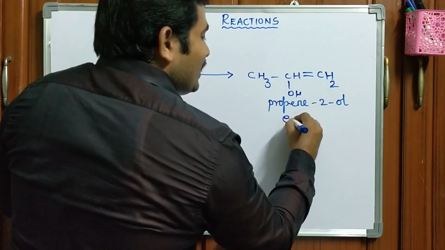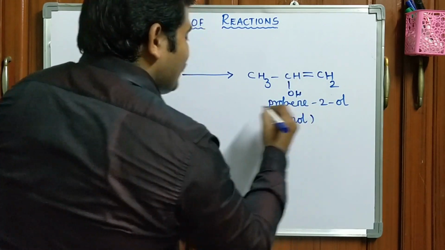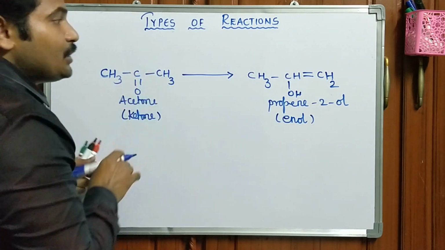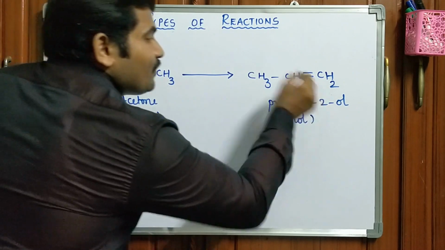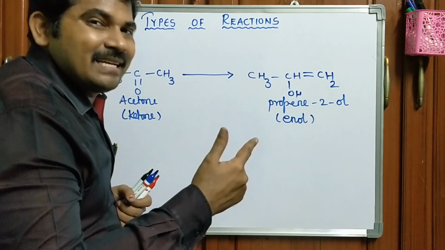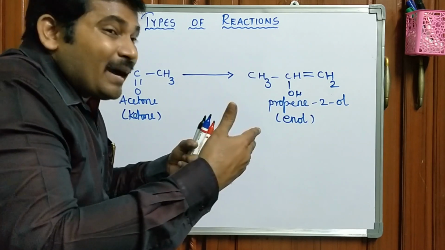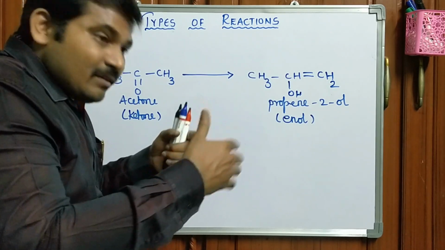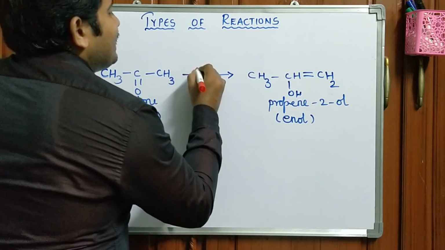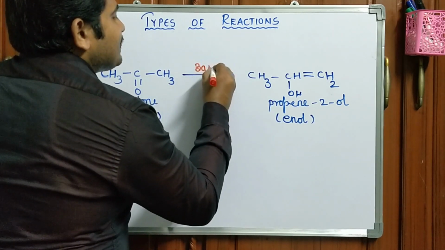This is called the enol isomer from the ketone compound. Usually, this type of enolization takes place in the presence of a catalyst, a reaction propagating agent or reaction processing agent, that is none other than base.